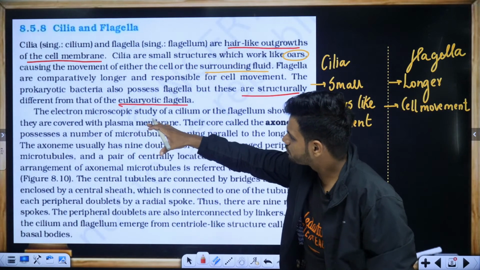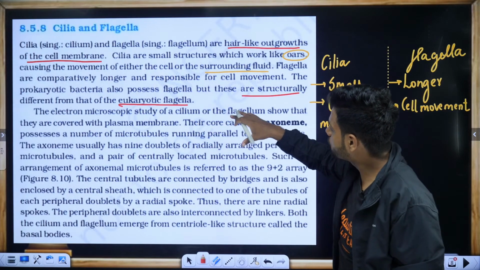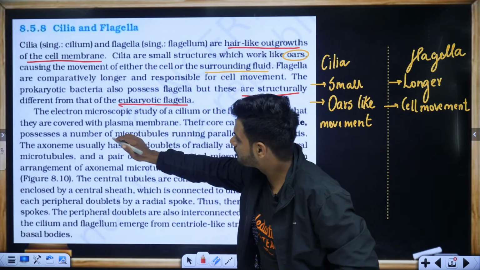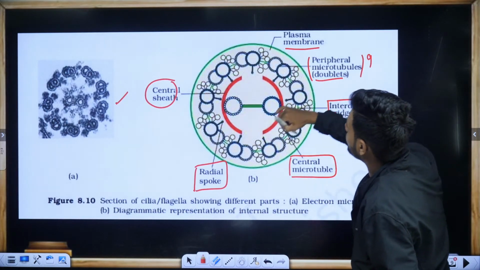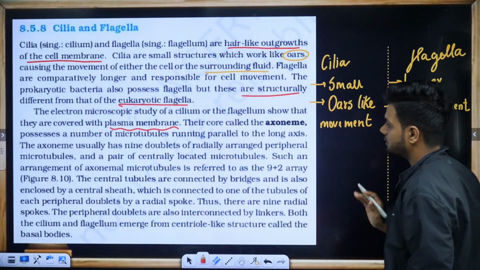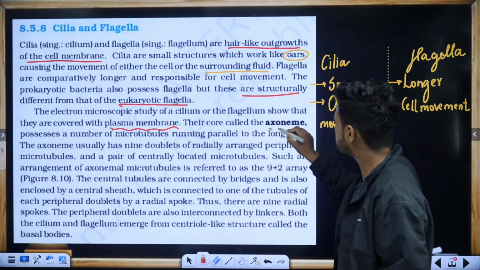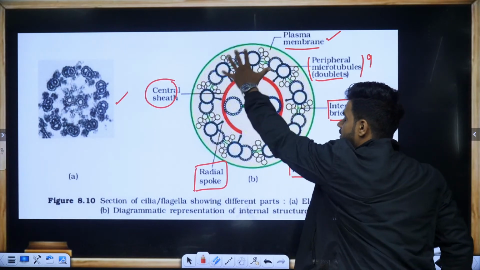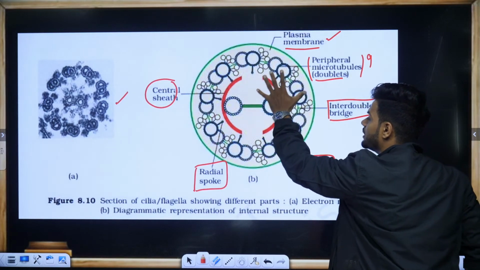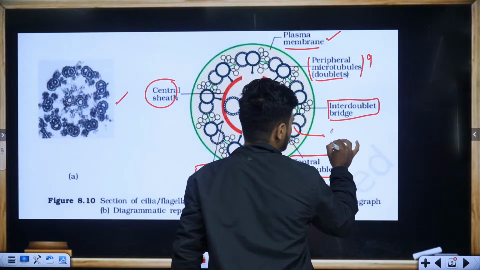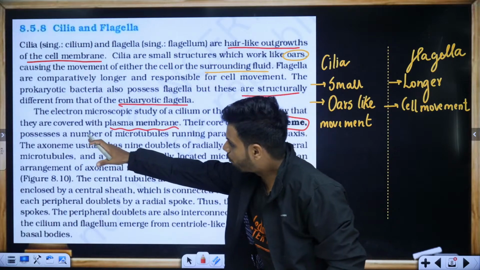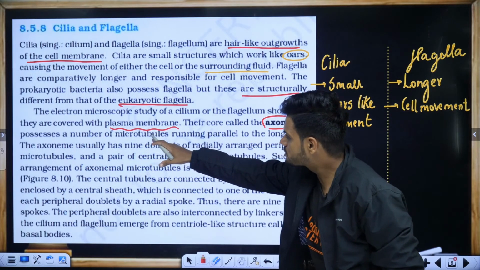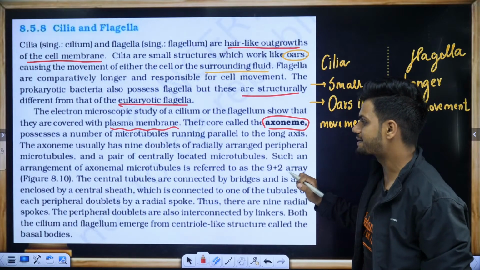Now, the electron microscope study of cilium or flagella shows that they are covered by a plasma membrane. So the outer layer is called the plasma membrane. Their core is called the axoneme. Friends, the entire part is called the axoneme, that is the core. It possesses a number of microtubules running parallel to the long axis.